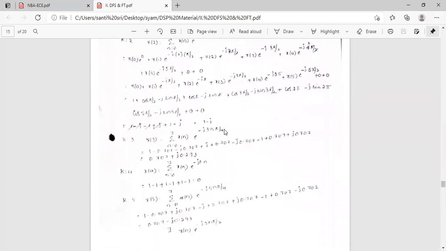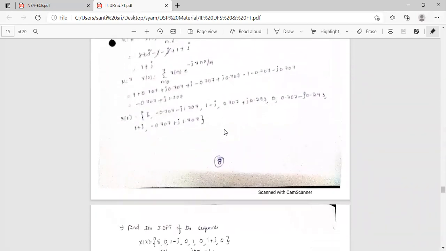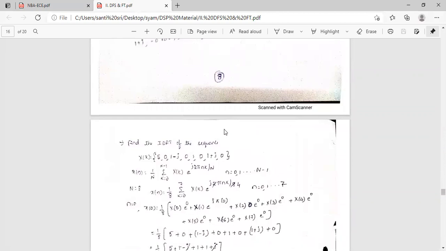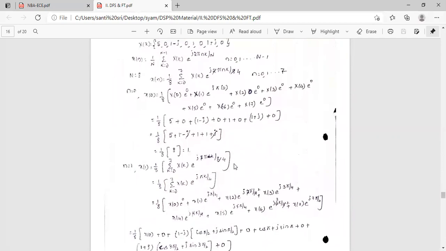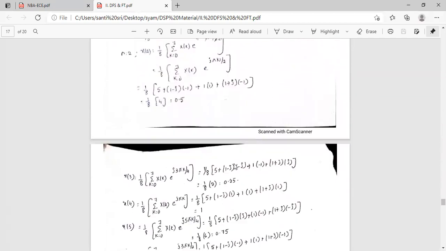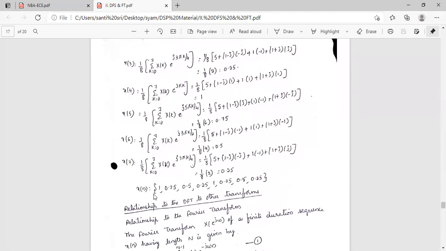This is the IDFT: x of n equal to 1 by n, sigma k equal to 0 to n minus 1 of x of k into e power j 2 pi n k by n, where n equal to 0, 1, up to n minus 1. Here 8 minus 1 is 7, so n is varying from 0 to 7. So for these values we can find the sequence, and we can get the sequence x of n.